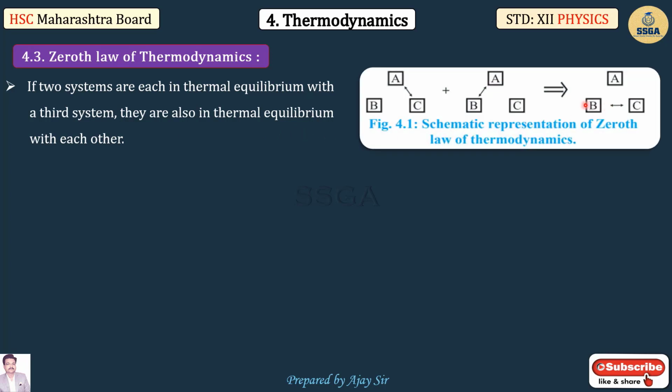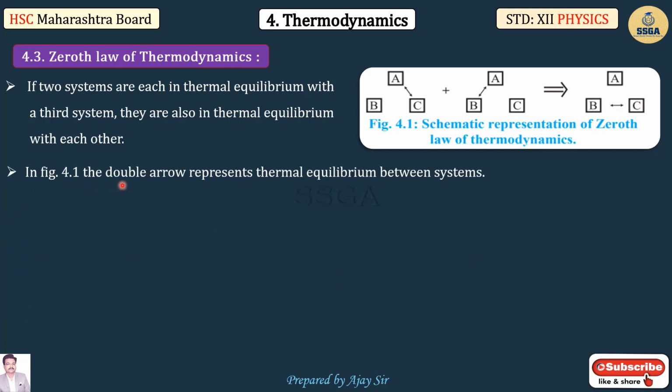From this diagram, suppose A, B, C are the three systems. If system A is in thermal equilibrium with system C, and system A is again in thermal equilibrium with system B, then system B and system C are both in thermal equilibrium with each other. So from figure 4.1, the double arrow represents thermal equilibrium between systems.